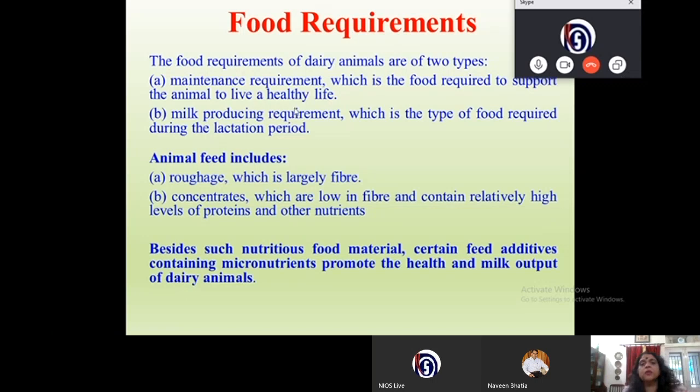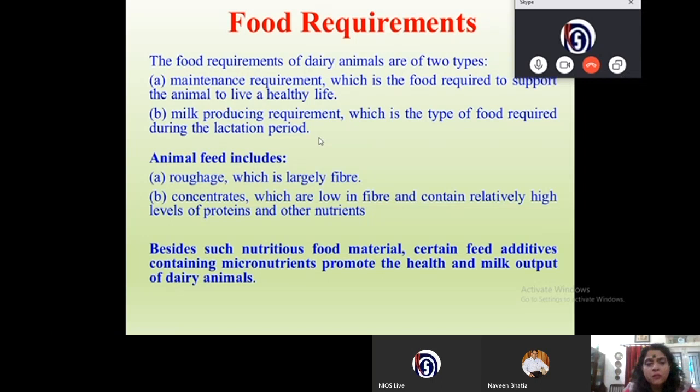Now let us see the food requirements. The food requirements of dairy animals are basically in two groups. One is the maintenance requirement and the other is the milk producing requirement. The maintenance requirement is the food that is required to support the animal to live a healthy life. And to improve the quality of the milk, that is the milk producing requirement, which is a type of food required during the lactation period.